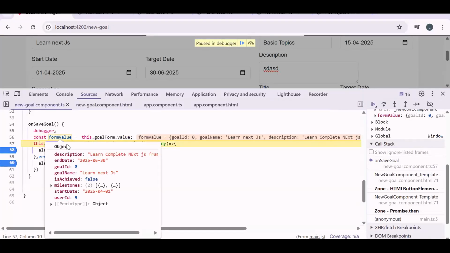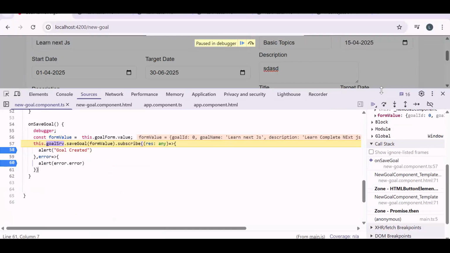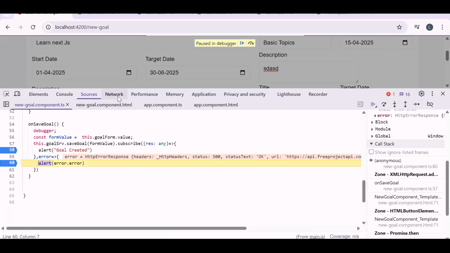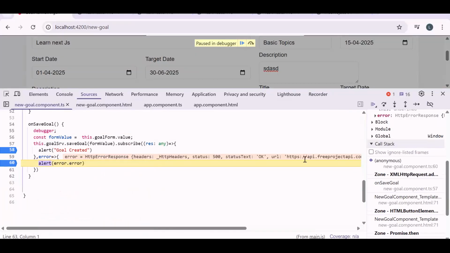Now if we see in milestone, we should have true and false. Yes. So let's continue. Let's try now. Still we got an error. Now what is the error? Invalid. Okay, so let me just deploy my build again. Then it will work fine. On the .NET side also I had one change. A table name was wrong. So let me just redeploy my API build.